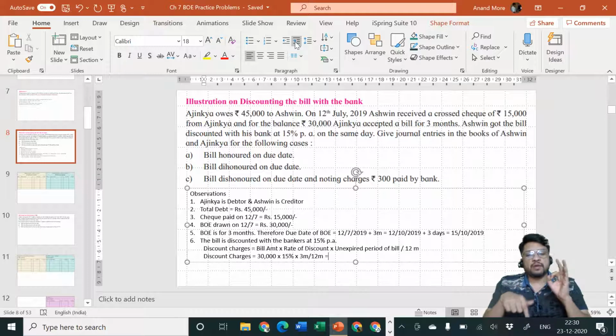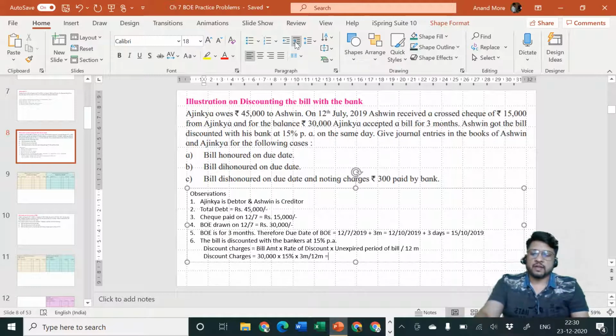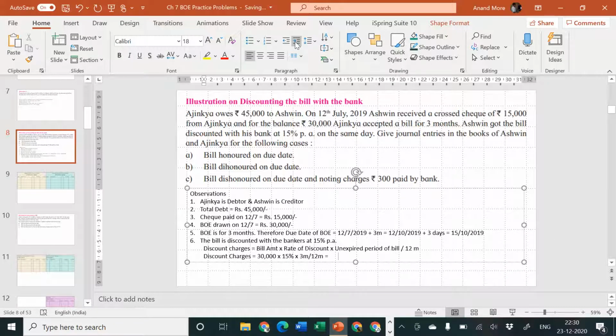Now since the bill is only for 3 months, it will be 4,500 into 3 months upon 12 months. That goes to how much? 1,125. I am giving you 2 minutes. Please calculate on your own. Check whether the calculation is correct or not. I don't want you to depend upon me. The more you calculate on your own, the easier it will be to ensure that your calculation speed is higher in examination also. Okay. So the answer is going to be how much? 1,125. So that is the amount of your discount.